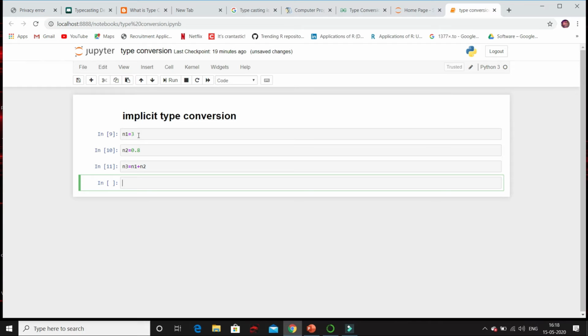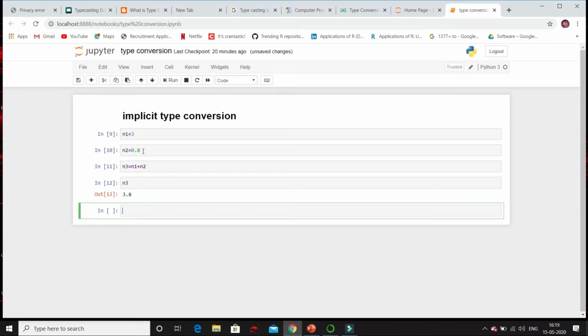So what Python does is it will convert this N3 to a floating point value. It will not convert to integer. If it converts to integer, when we add 3 and 0.8, the answer is 3.8, but the 0.8 value is lost. So it will convert to the higher data type, that is the floating point data type, so that when we print N3 we will get 3.8. So no data loss has happened.